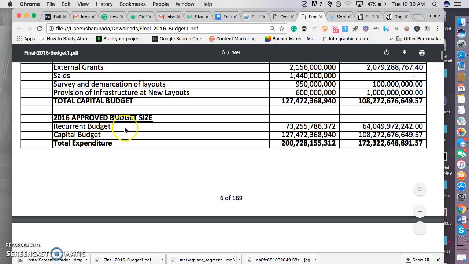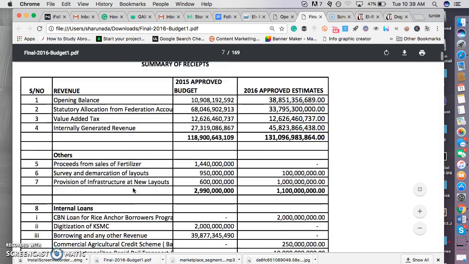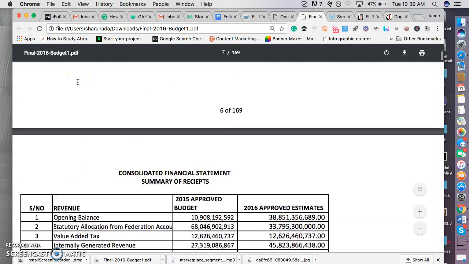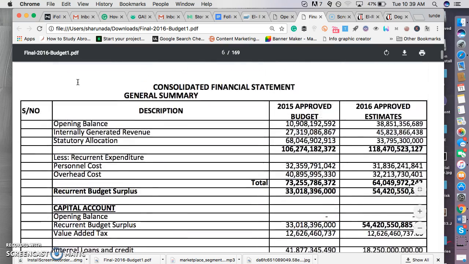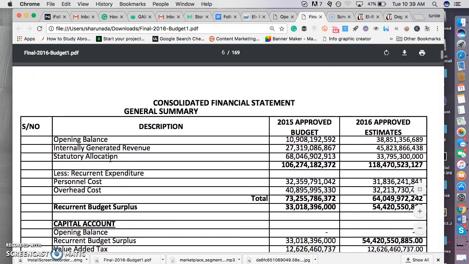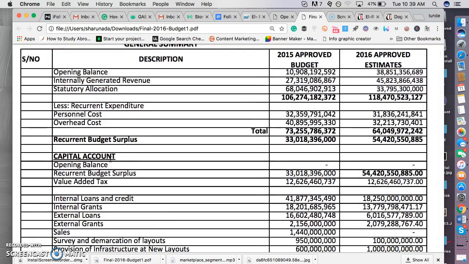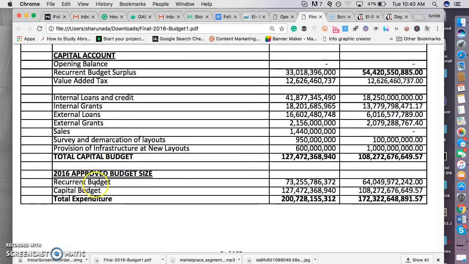Right here, you see capital account, you see total capital budget, 2016 approved budget size. Here we have recurrent budgets, capital budgets, and there is revenue here. Basically what we are not interested in is recurrent budgets and capital accounts. What we are interested in is the capital budget.